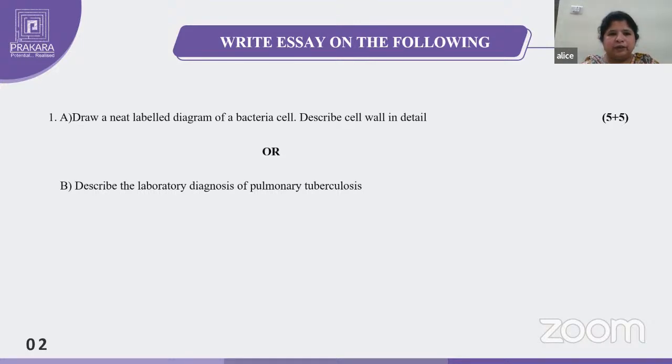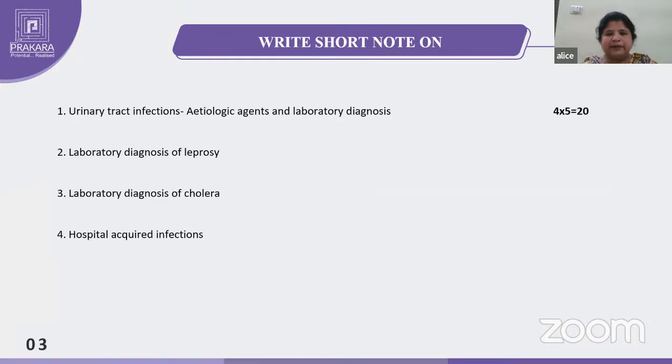So I am moving on to 5 markers. 4 questions will be there, 4 into 5 marks. And don't assume that if you write more pages, for example, in an essay question, if you write 3-4 pages, you will get the marks.